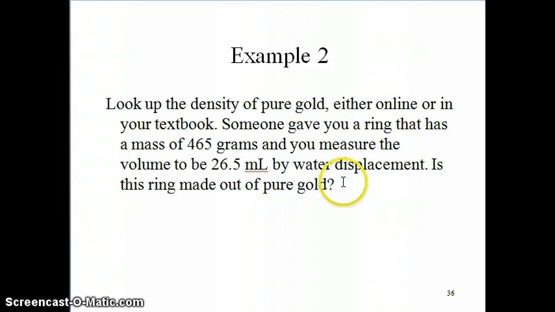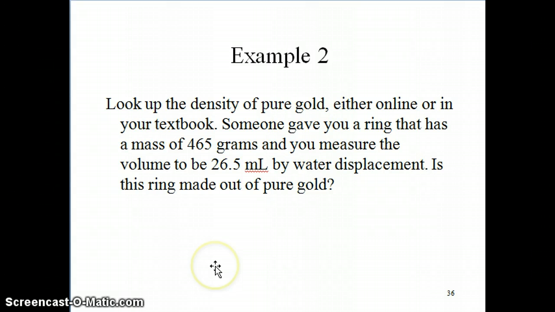This is what we refer to as measurement of volume using water displacement. You put a solid object in water, the water goes up by a certain volume, and that allows you to determine the volume of the solid. The question then is: is this ring made out of pure gold? I'm going to work on this in the next slide, but what I want you to do is give this a try first. Pause the video.